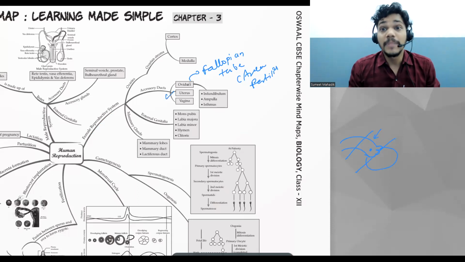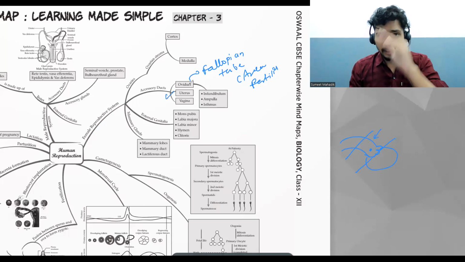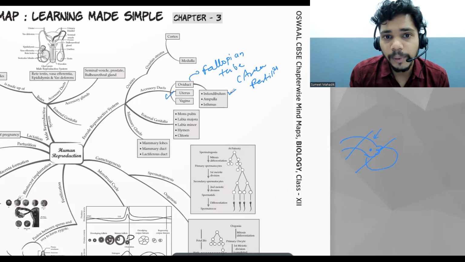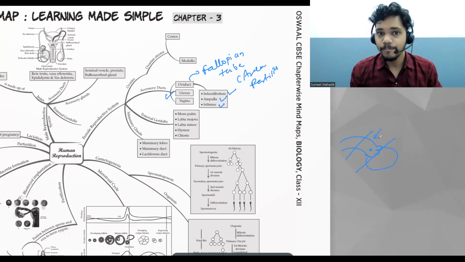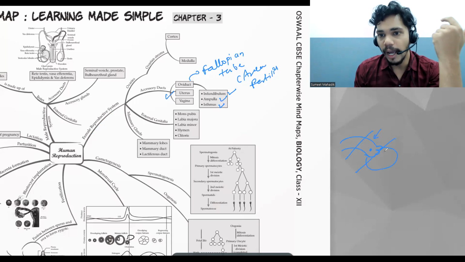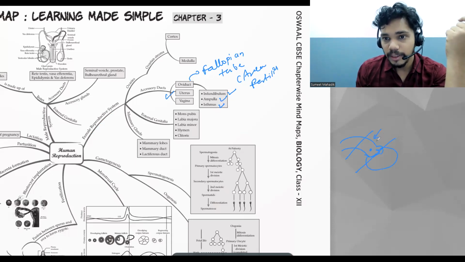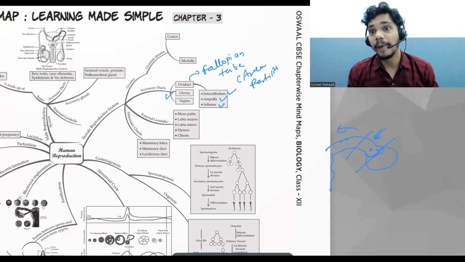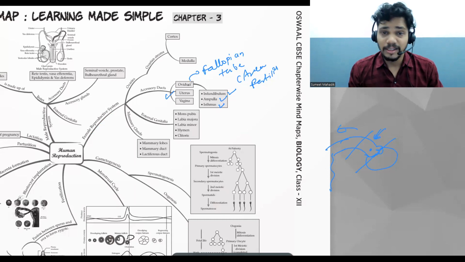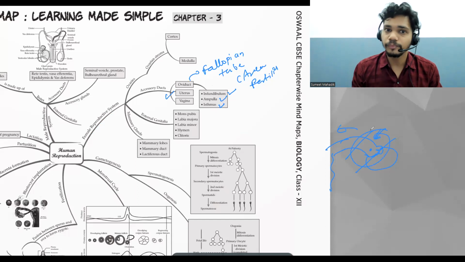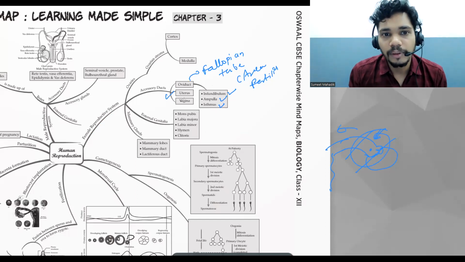Then the uterus, the mother womb, right? In the oviduct there are three parts. Let me complete that: infundibulum, ampulla, and isthmus. So the infundibulum is there, the ampulla is this structure, the isthmus is this starting part, and this one connects to the mother womb. So these are the parts of the oviduct, that is the fallopian tube, and the area where fertilization actually takes place is this part.